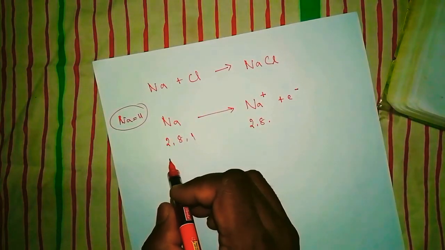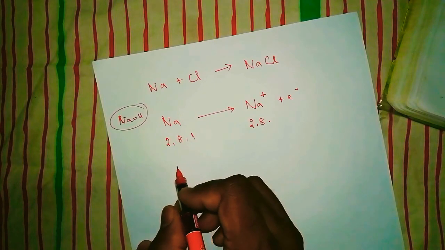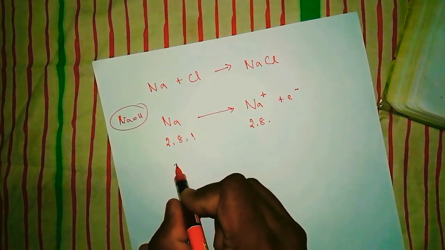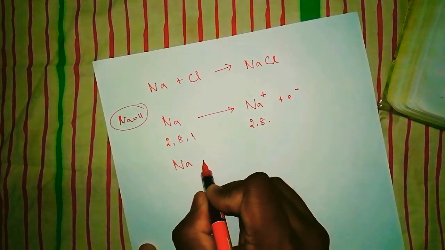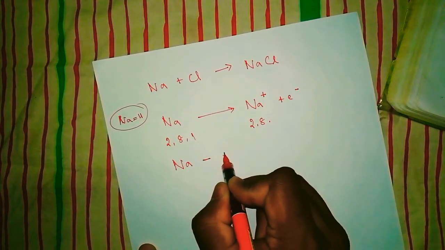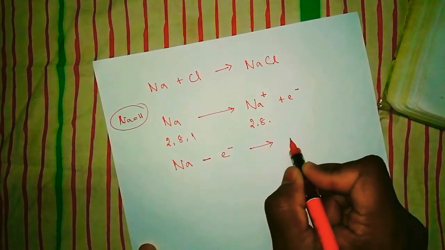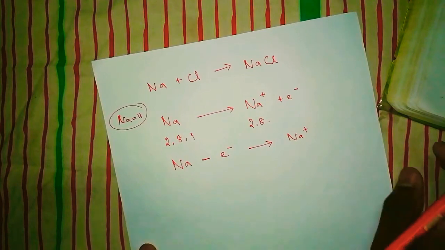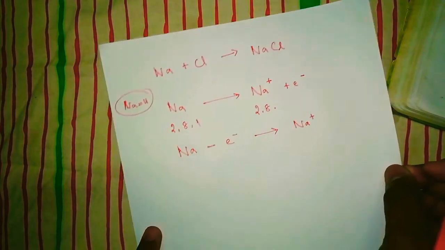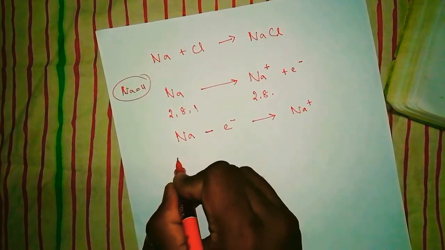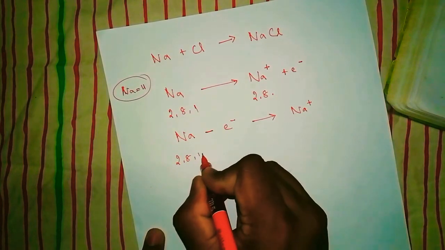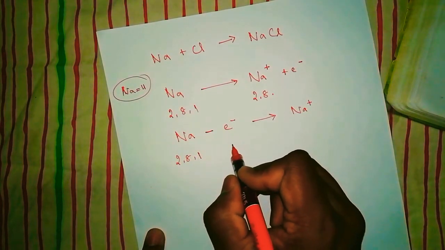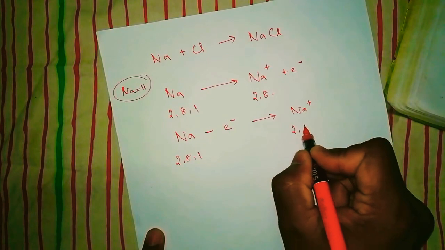This can be written in another way also. If you want to understand, I will write another way. Sodium loses, that means negative, loses an electron and becomes Na plus. Whatever way you like, you can write. That means sodium has 2, 8, 1 electronic configuration and it loses an electron and becomes 2, 8.